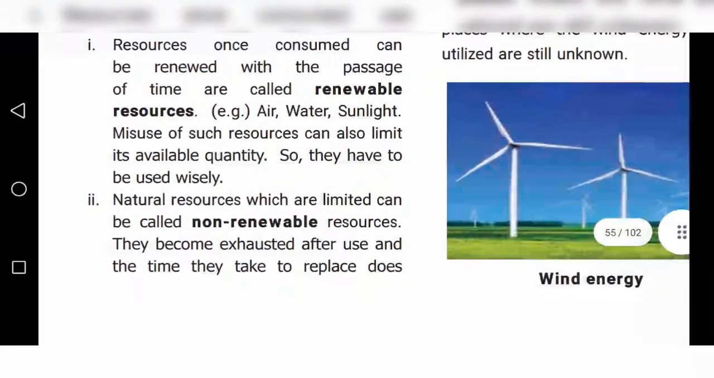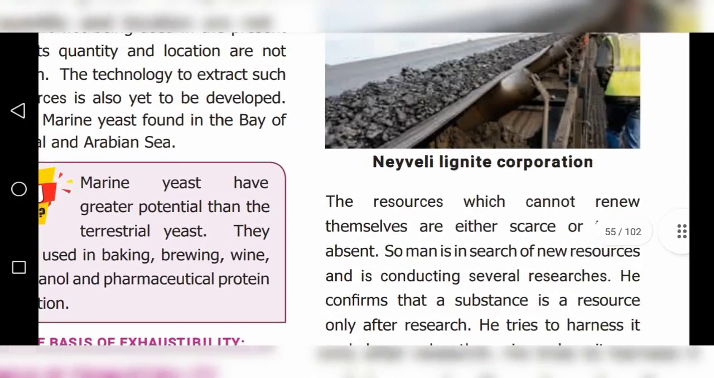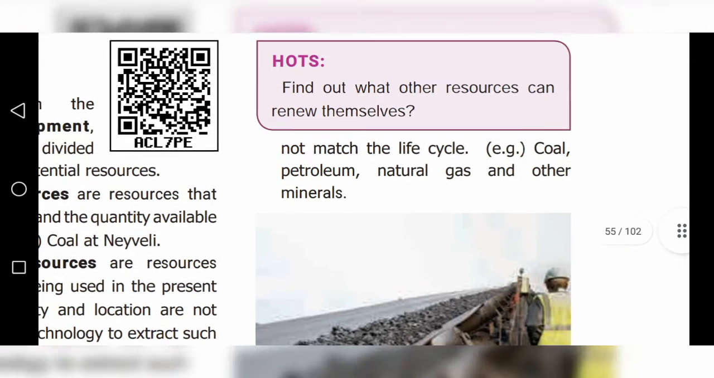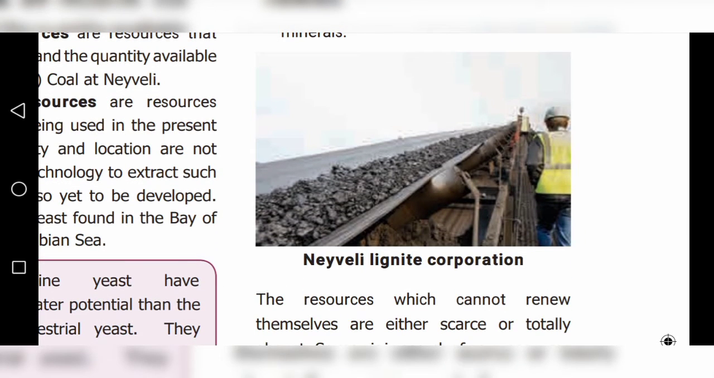Natural resources which are limited are called non-renewable resources. They become exhausted after use, and the time they take to replace does not match the life cycle. Example, coal, petroleum, natural gas and other minerals. Once this gets over, we cannot get it again. That is called non-renewable resources. So this is Neyveli Lignite Corporation.